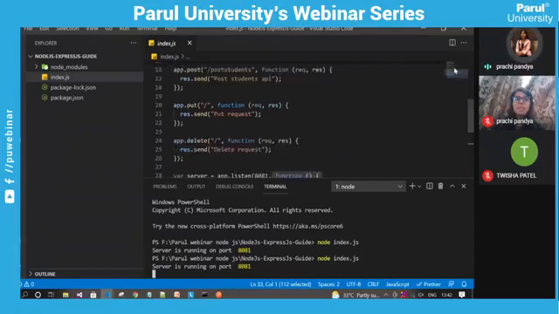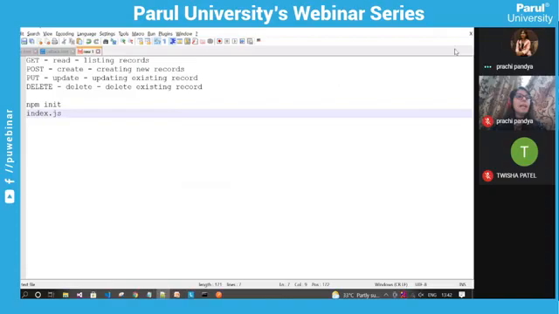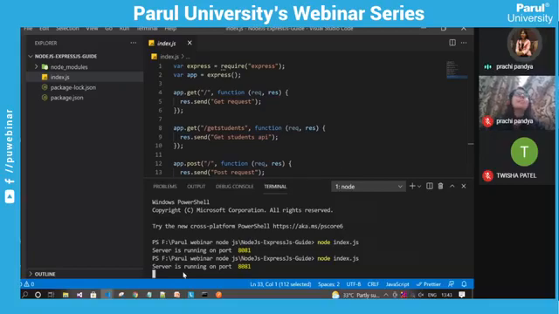And we have also seen different kinds of APIs like get, post, put, delete for different CRUD operations that we are also going to perform in other programming languages. So we have seen up till now what Node.js is and how we can work in Node.js, and Express is a popular framework for working in Node.js.